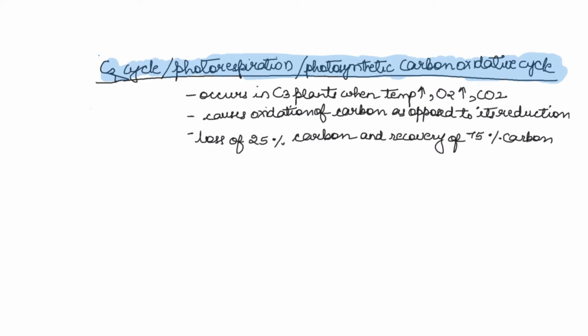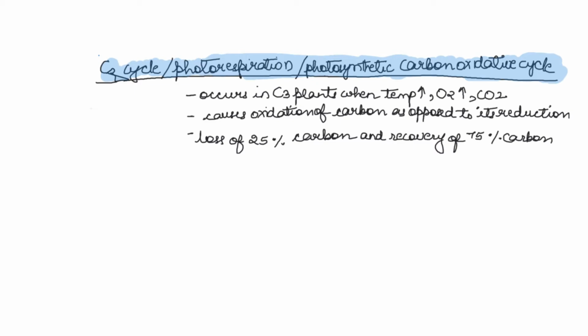C2 cycle or photorespiration or photosynthetic carbon oxidative cycle. This occurs in C3 plants when temperature rises, oxygen increases. Okay, so it causes oxidation of carbon as opposed to its reduction, and there is loss of 25% of carbon and recovery of 75% carbon.